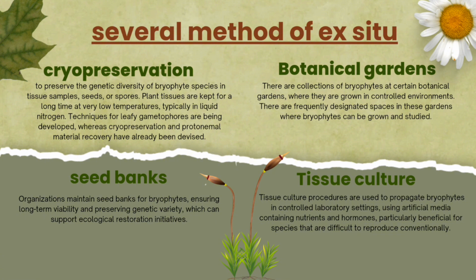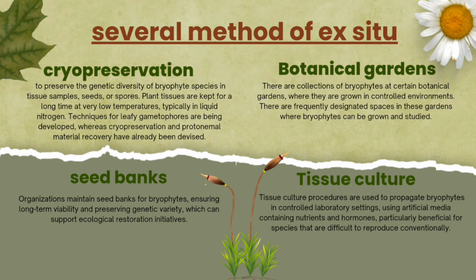First is cryopreservation, to preserve the genetic diversity of bryophyte species in tissue samples, seeds, or spores. Plants are kept for a long time at a very low temperature. So this is the technique of preservation of bryophytes. Next is botanical gardens: collections of bryophytes at certain botanical gardens where bryophytes can be grown and studied.